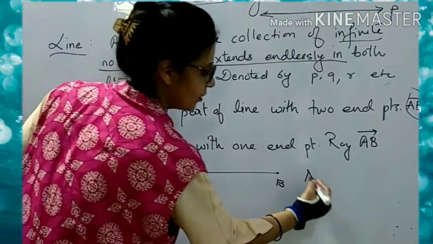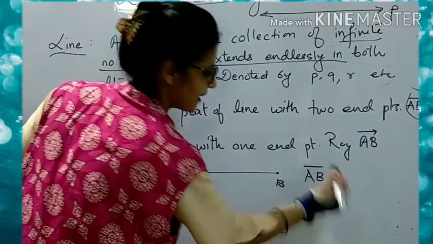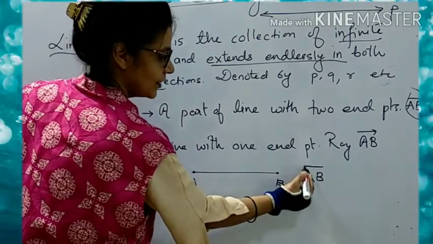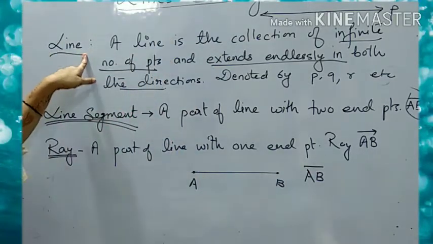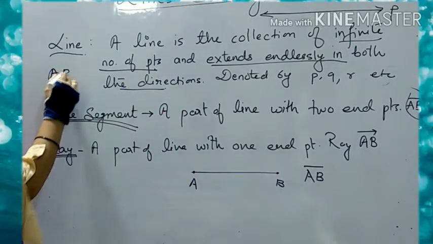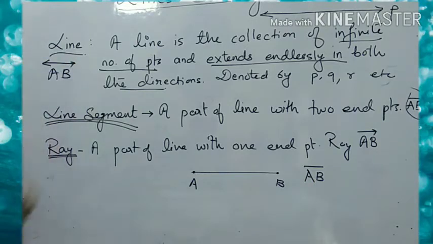And how will we denote a line segment? We will denote a line segment like this with two endpoints. And how to denote the line? How do you denote a line? Like this. Clear? Now, what is a ray?